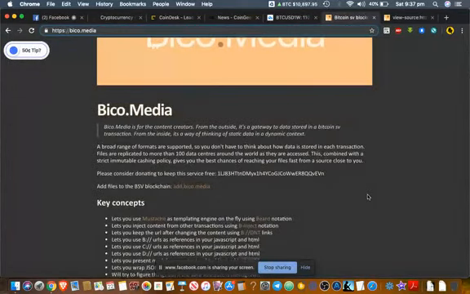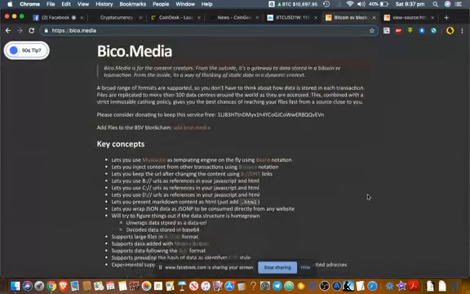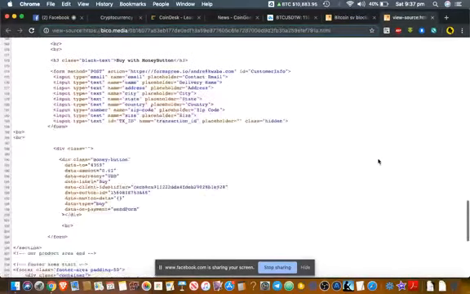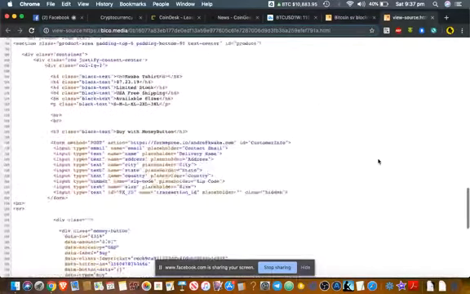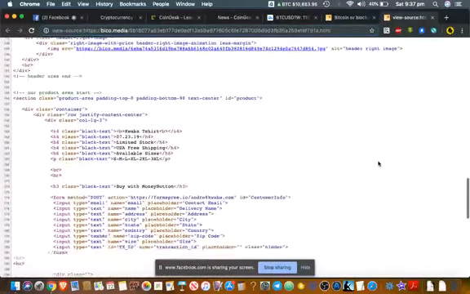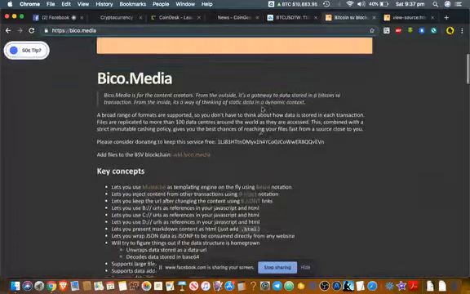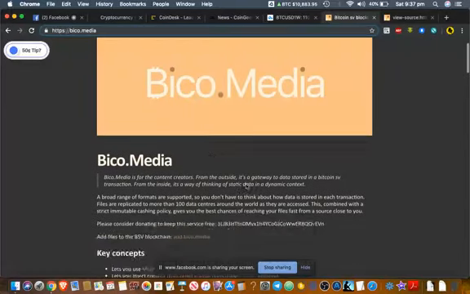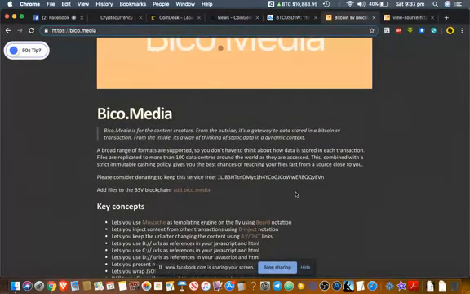So why am I showing this? Because the other day I made a really basic website. I did some code. This is the code here that I did for the website. Basically the code is selling a t-shirt, right? And what I did is I uploaded that code to this page.